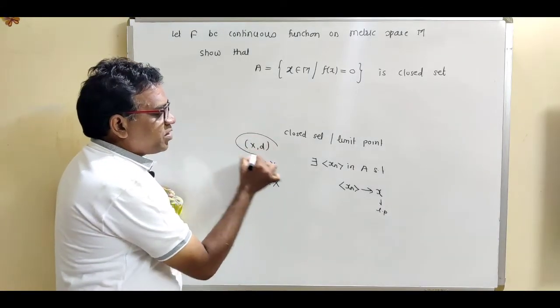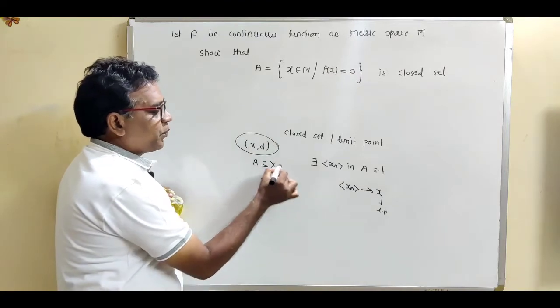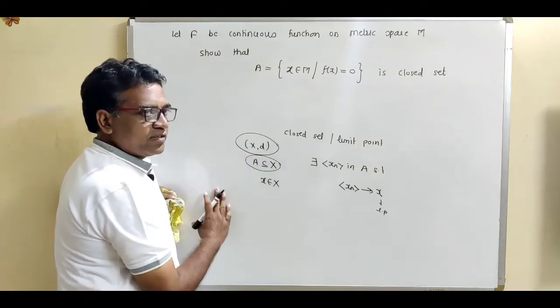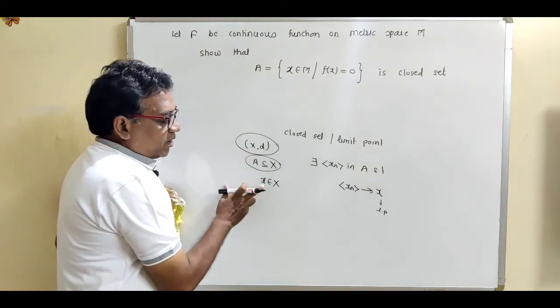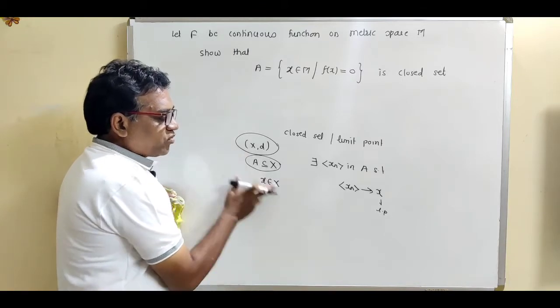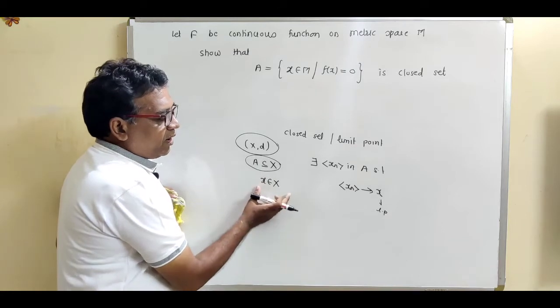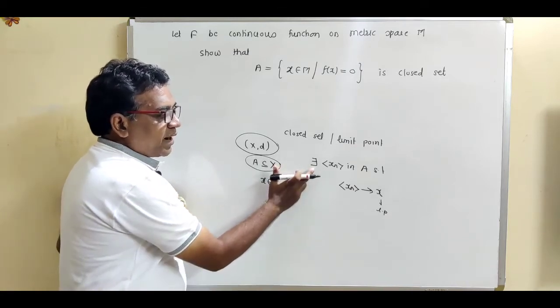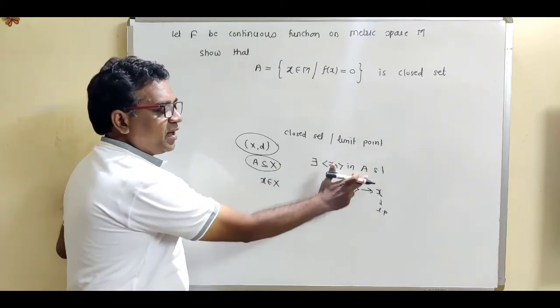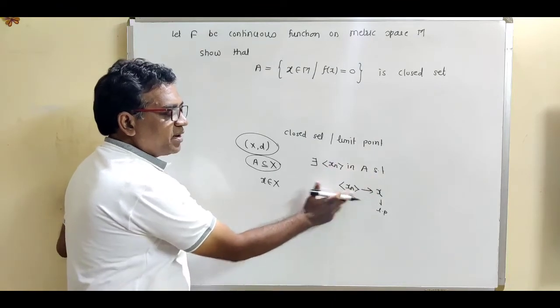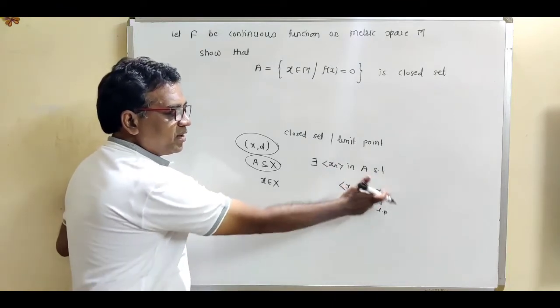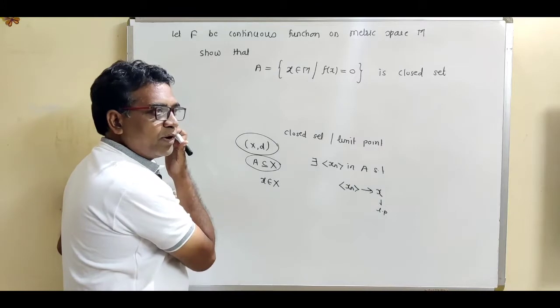If (X, d) is a metric space and A is a subset of X, then the point x belonging to space X is said to be a limit point. Limit point means there exists a sequence xn in A such that xn converges to x, then this x is called the limit point.